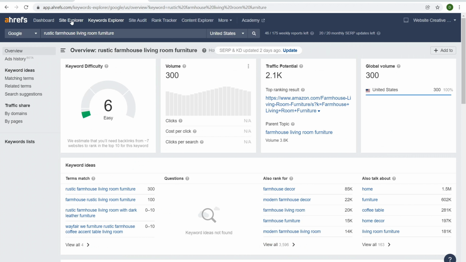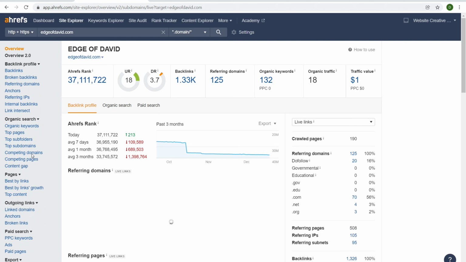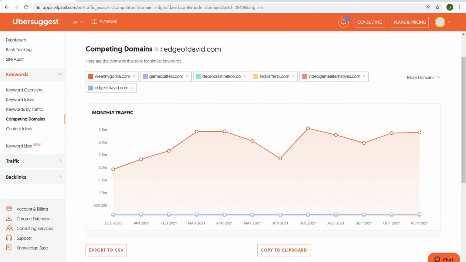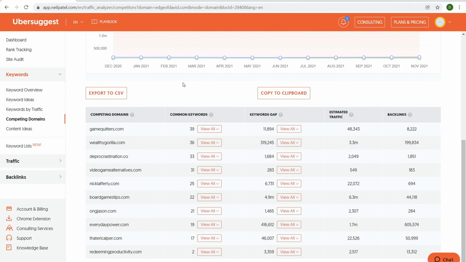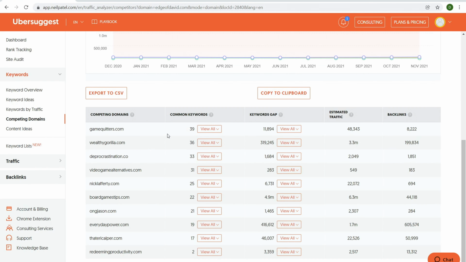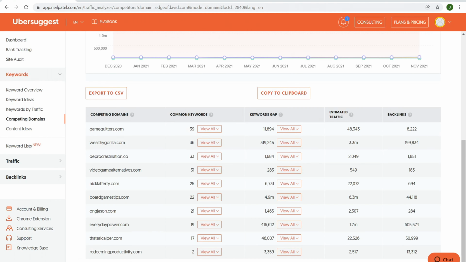Ubersuggest though, you have to navigate to Site Explorer. And so if I type in edgeofdavid.com over here, all right, and then we have competing domain names way over here. So it's kind of the same function. And so right over here, I have a bunch of domain names, common keywords, keyword gap, estimate traffic, backlinks, very, very helpful. And then over here, we got the same deal going on. So Ubersuggest and Ahrefs, just a lot of overlap, but still enough differences.